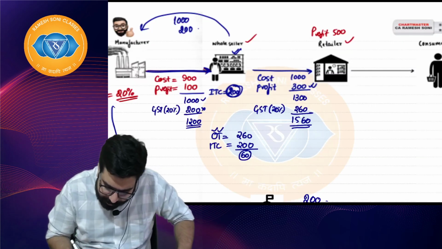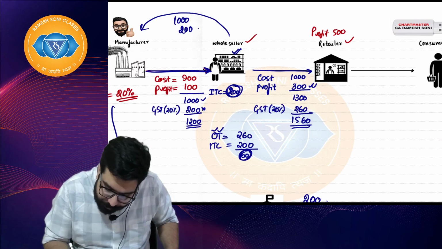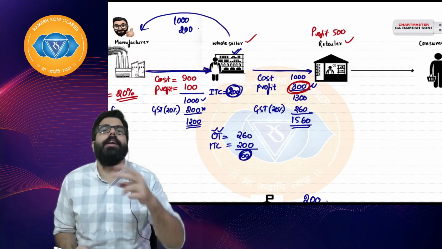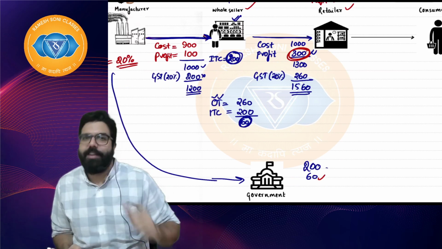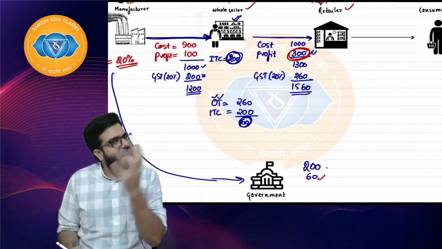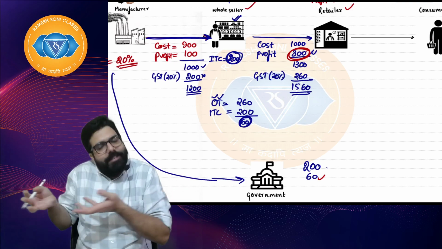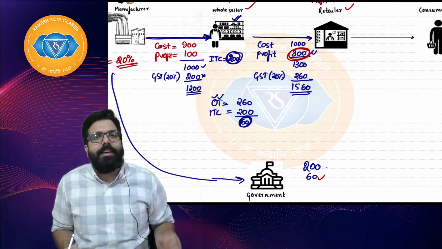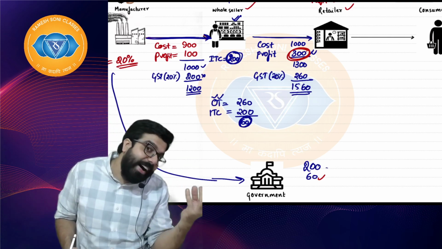And if you want to calculate this directly also, you can calculate. How, sir? Value addition is how much, everyone? 300. 300 per 20% is how much? 60 rupees. So, actually, it is only on the value addition. Are we clear, everyone? Directly calculate on value addition, or tax, output tax minus input tax. Whatever is the amount, that is the tax on the value addition. So, GST is nothing other than tax on value addition.